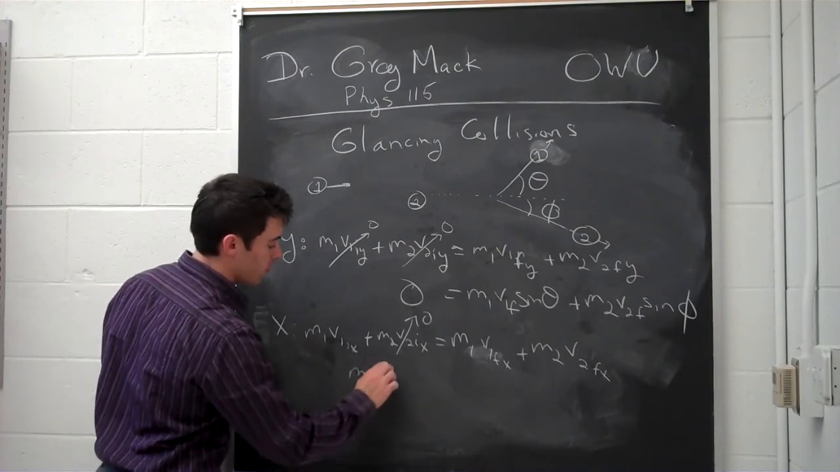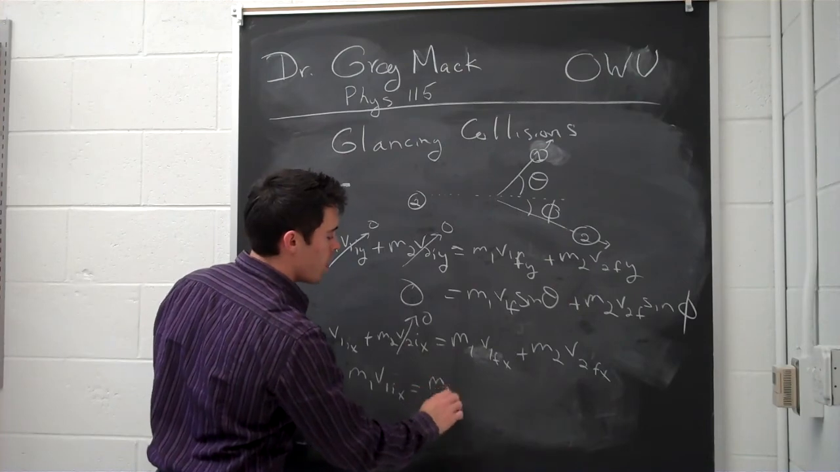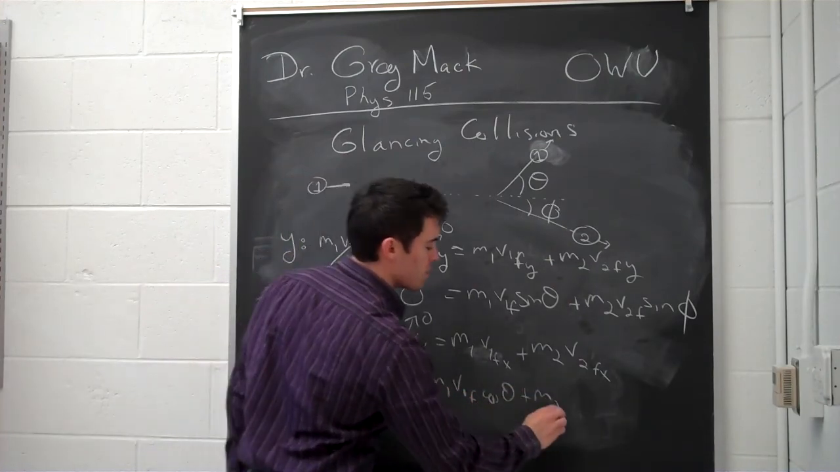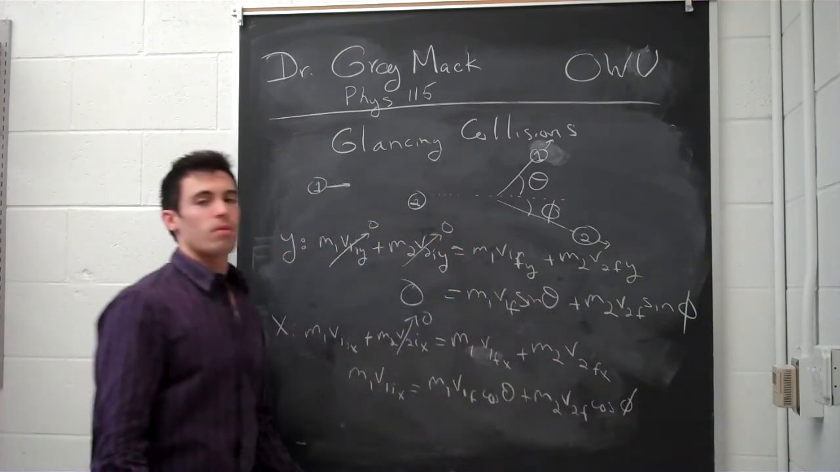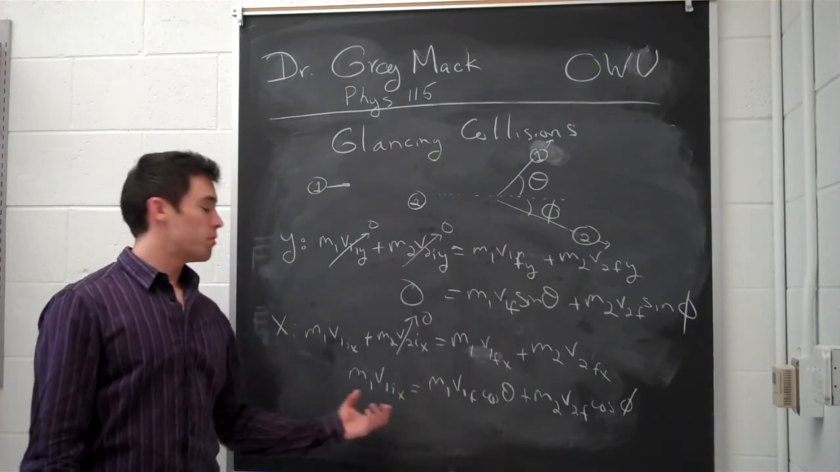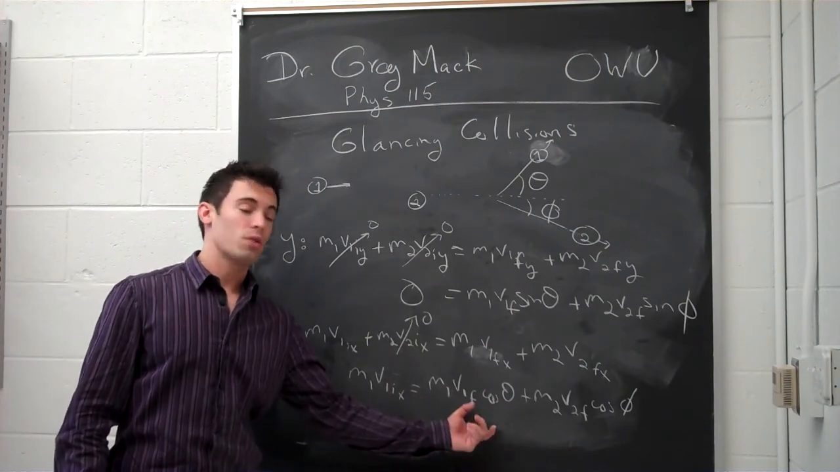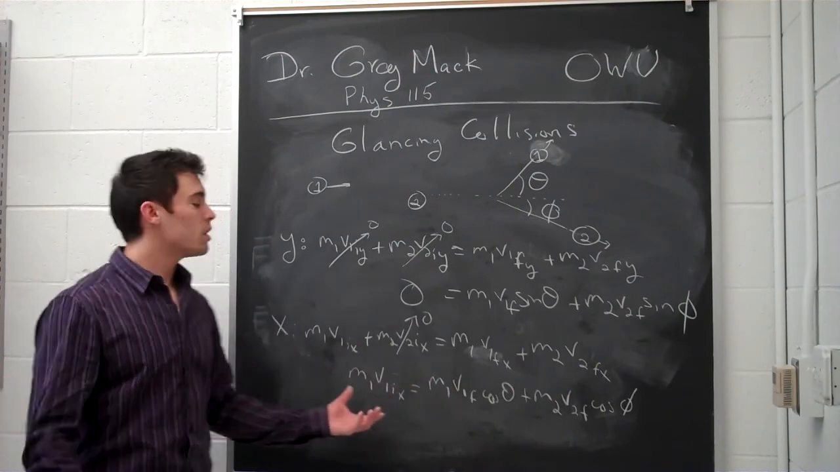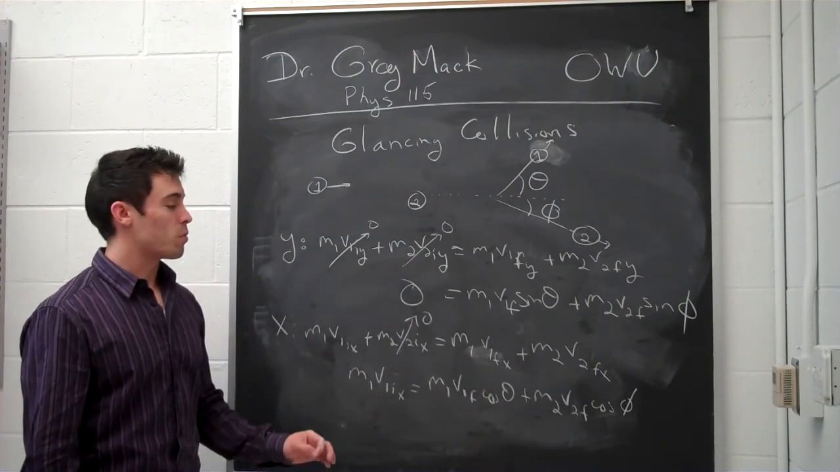So we have m1 v1ix is equal to m1 v1f cosine theta plus m2 v2f cosine phi. So you have to look at the x momentum before and after. It's got some before, so it has to have something after. And so these two things right here are not going to be equal and opposite because it had some to start with, and so that number has to be present at the end as well.